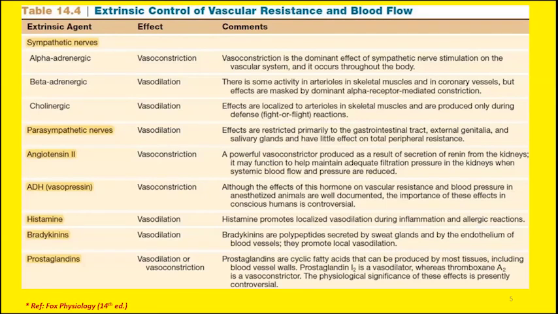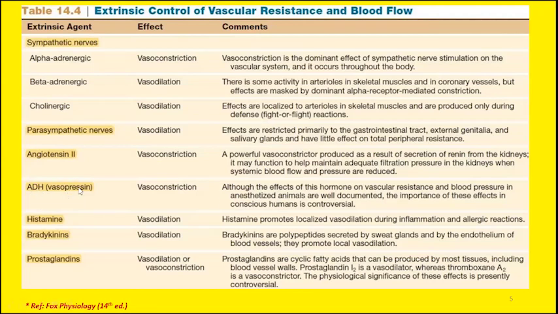Especially when the arterial pressure is compromised, there will be increased release of renin from the kidneys and increased production of angiotensin 2 to compensate for the decrease in arterial pressure. So angiotensin 2 is yet another vasoconstricting agent.